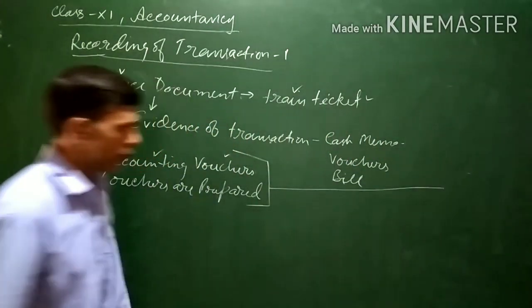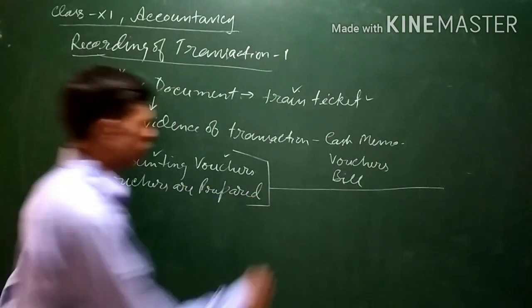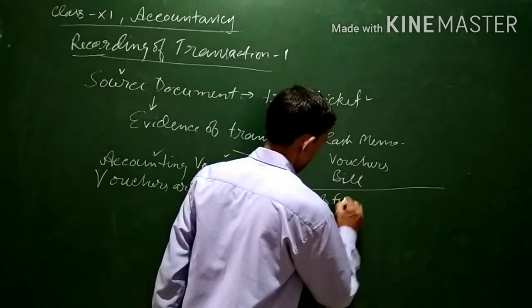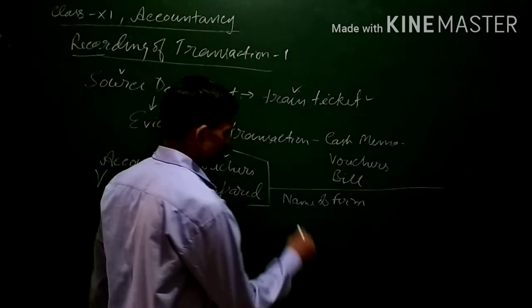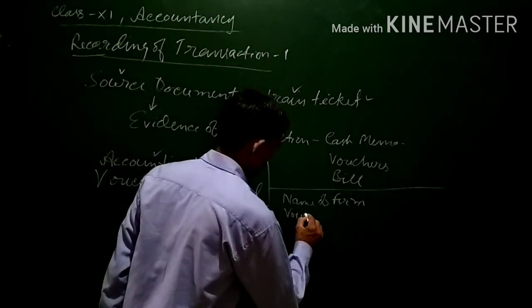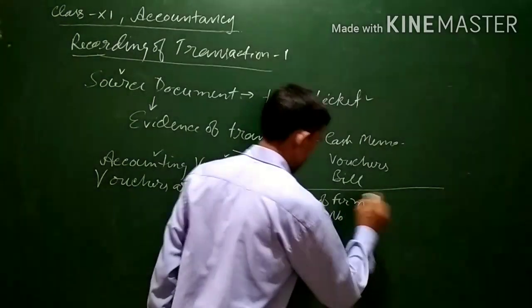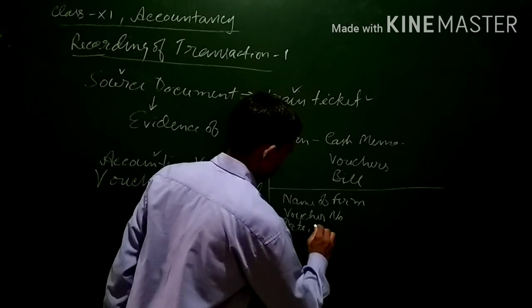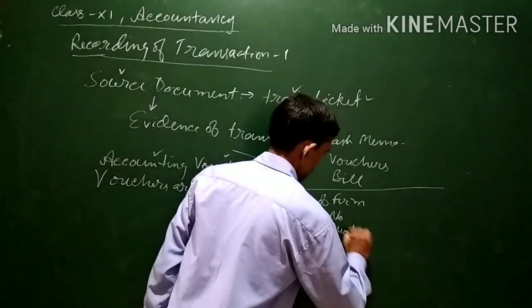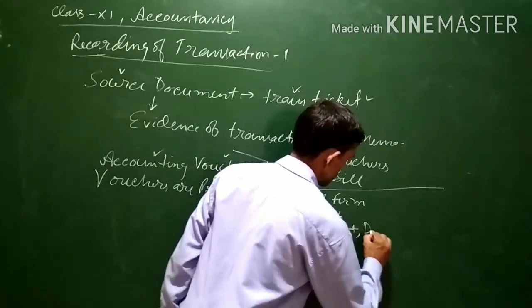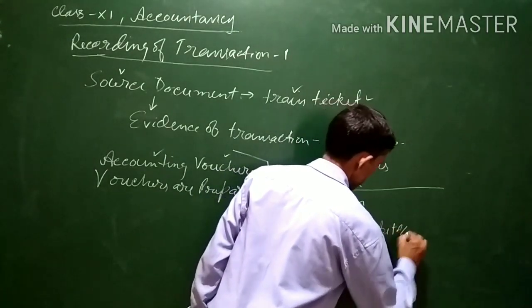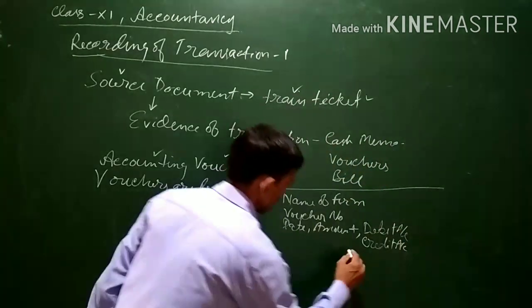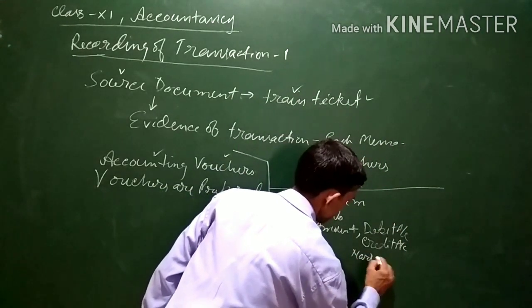The basic things which should be mentioned in a voucher are the name of the firm or organization, then the voucher number, the date of the transaction, the amount involved, then the debit account, the credit account, and then the narration.